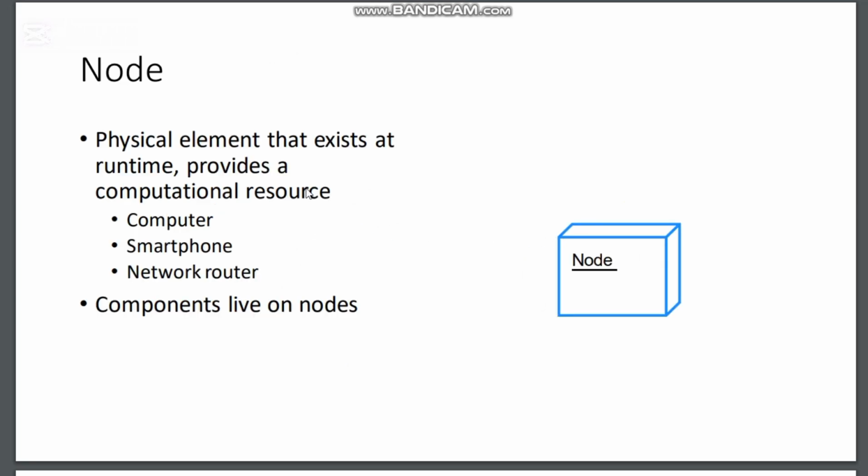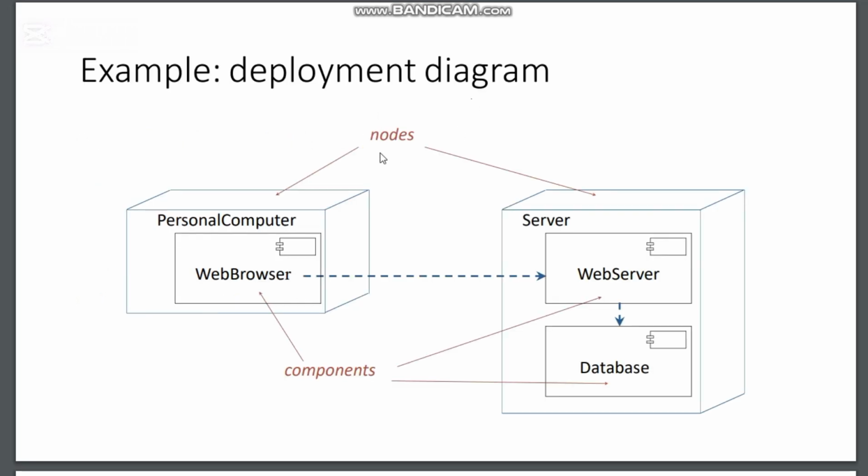Now we have node: a physical element that exists at runtime and provides a computational resource. Anything that forms the network is basically a node. Computers, smartphones, network routers, all these things that are included in the network are nodes. Components live on nodes. Deployment diagram.